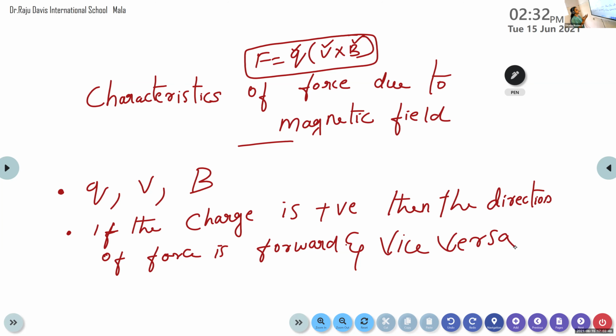That is, if the charge is positive, the direction of the force is forward. If the charge is negative, the direction of the force is backward. This is the first point. The force depends upon charge, velocity and magnetic field. Depending upon the sign of the charge, the direction of the force also changes.